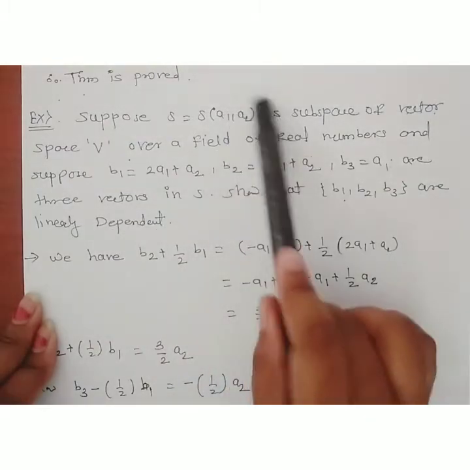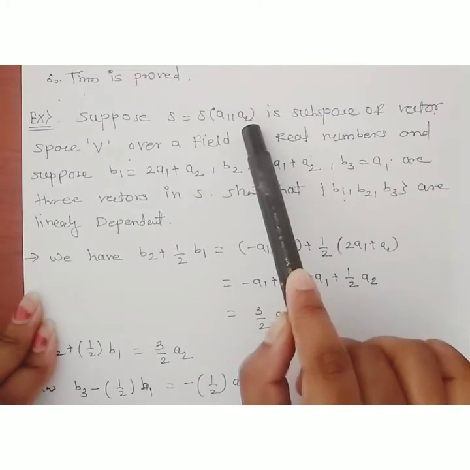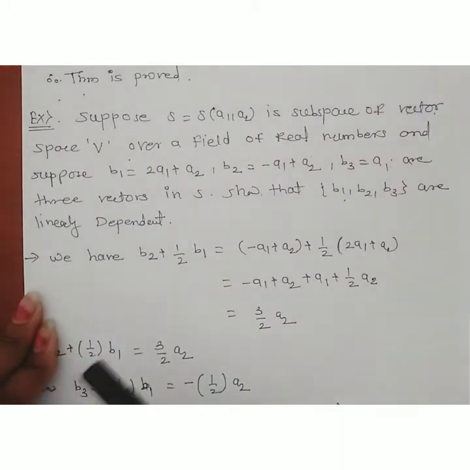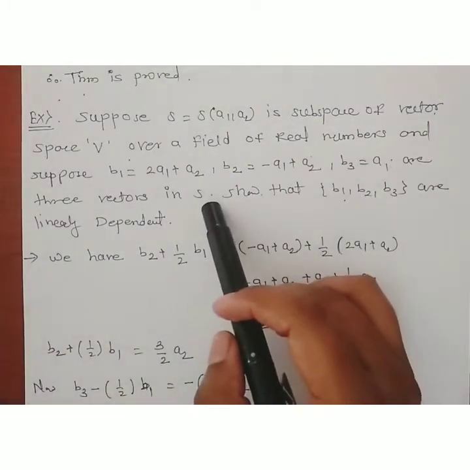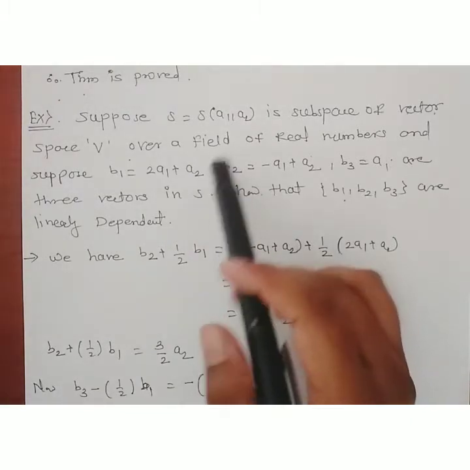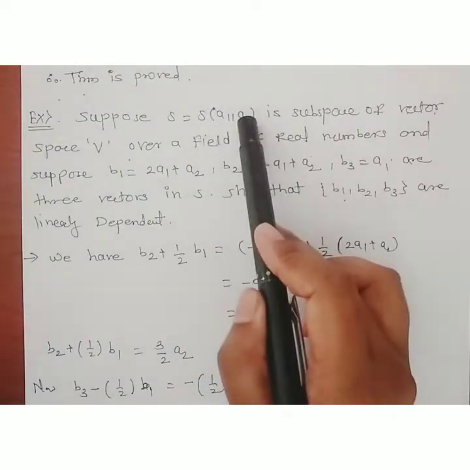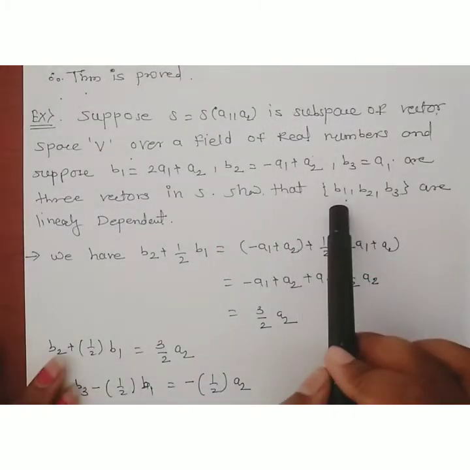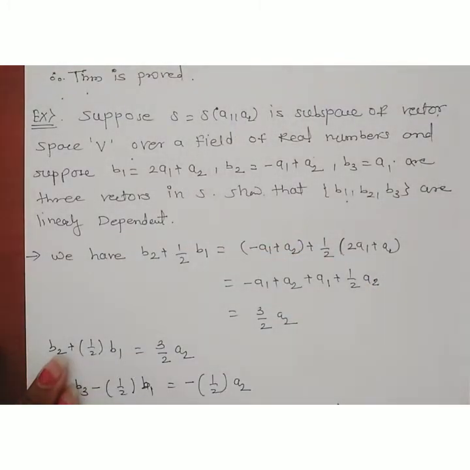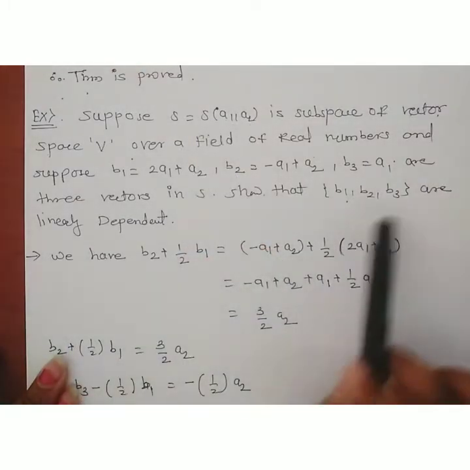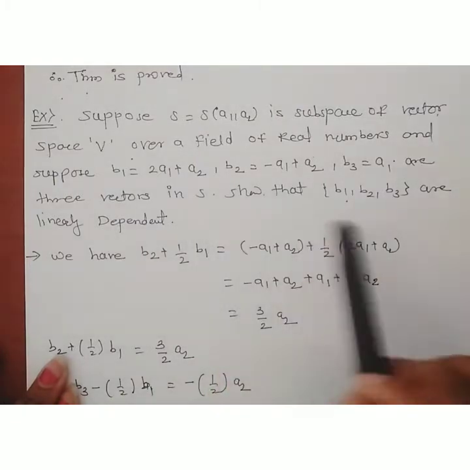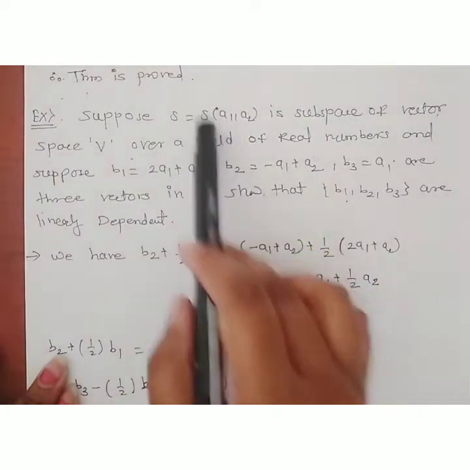We know that S is equal to the span of some n vectors. Here we are given two vectors, and as shown in the theorem, if we have another set of vectors in the subspace consisting of more vectors than the generator set, then they are linearly dependent. This is a generator set consisting of 2 vectors, but this set b1, b2, b3 consists of 3 vectors, which is more than the vectors contained in the generator set.